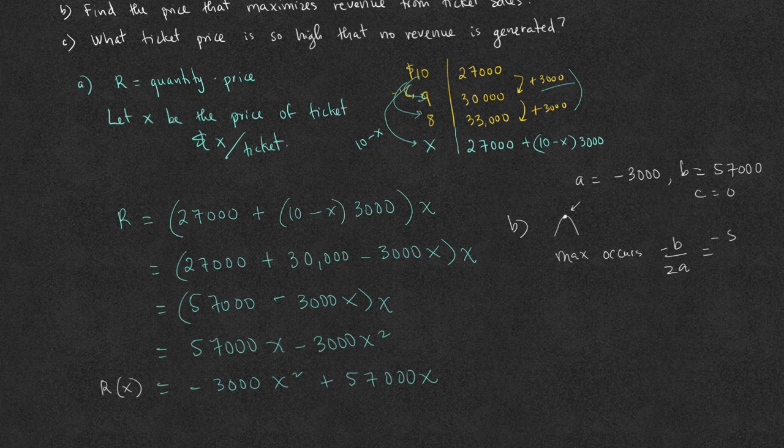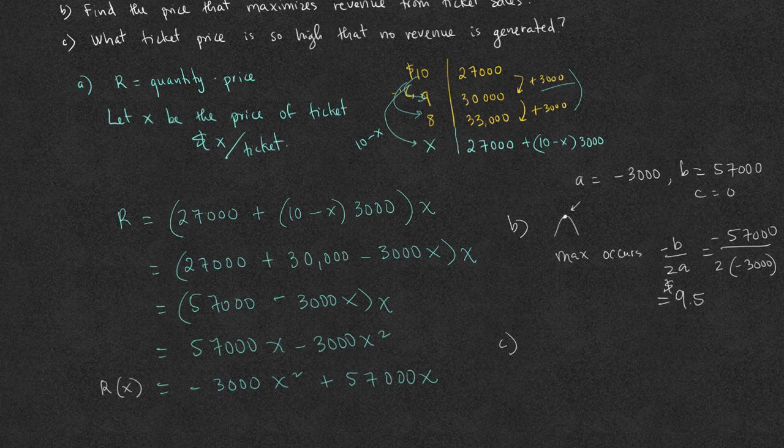This is negative 57,000 over 2 times a, where a is negative 3,000. Put it in the calculator. We will get 9.5. This is the price that we should charge to maximize the revenue.